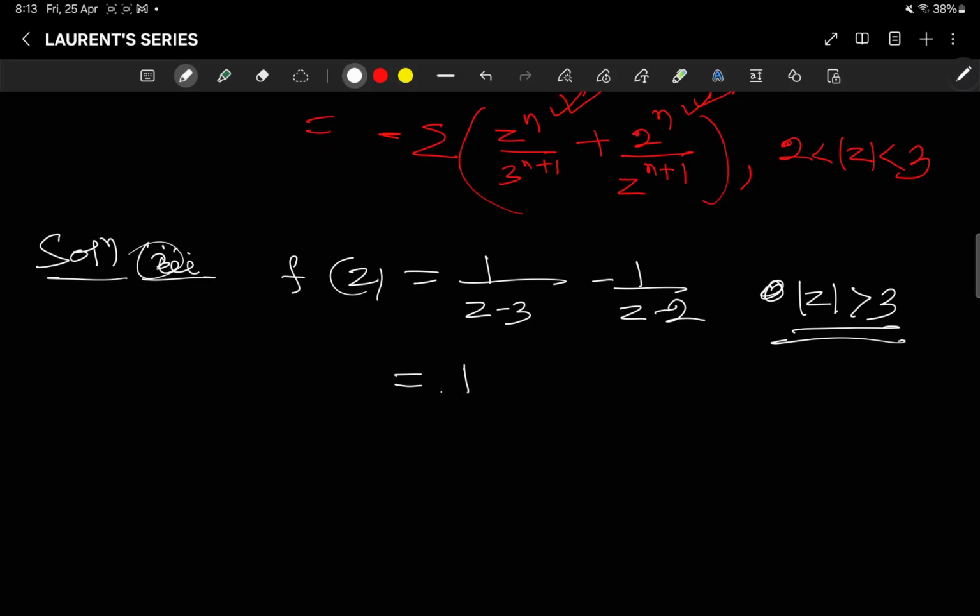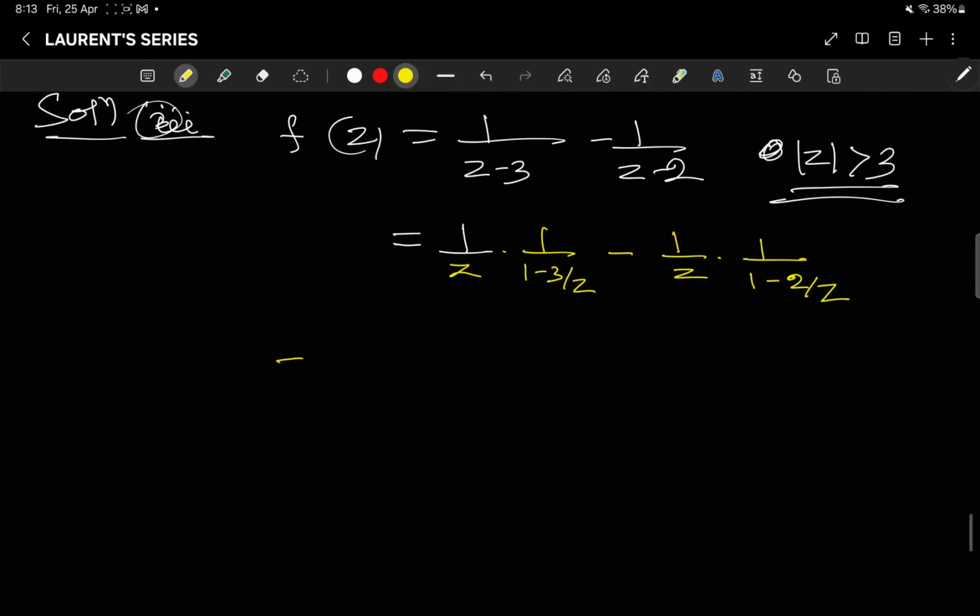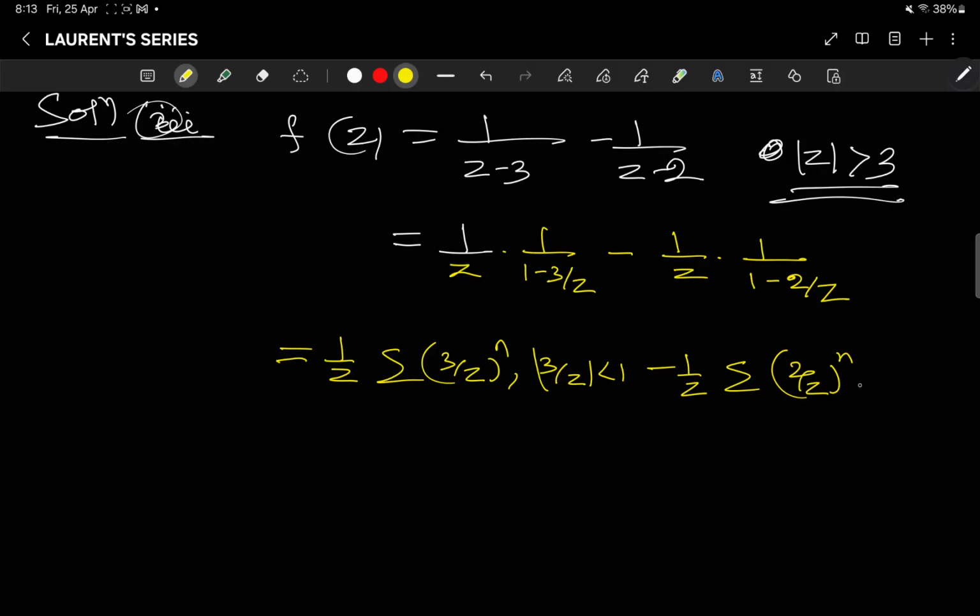So I can take 1/z into 1/(1 − 3/z), and in both cases I need that variable to be common, so 1/z into 1/(1 − 2/z). Here I know the binomial series expansion: 1/z summation of (3/z)^n with |3/z| < 1, minus 1/z summation of (2/z)^n with |2/z| < 1.